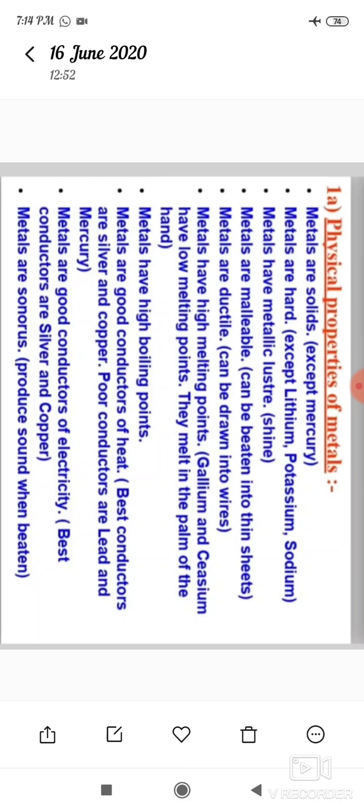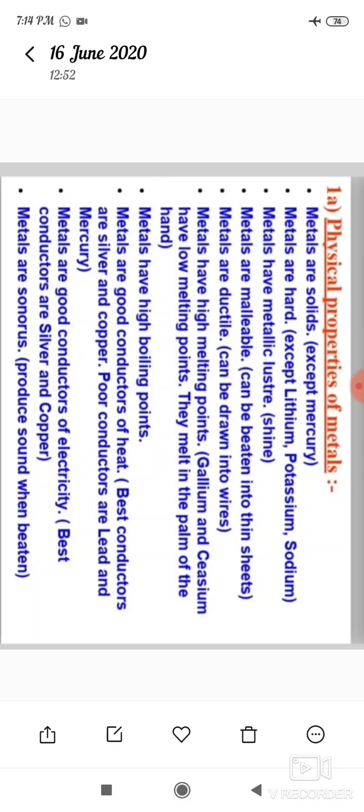Gold is the most ductile metal. You will be surprised to know that a wire of about 2 kilometer length can be drawn from 1 gram of gold. So note down here: gold is the most ductile metal.